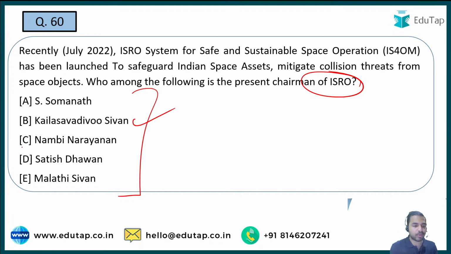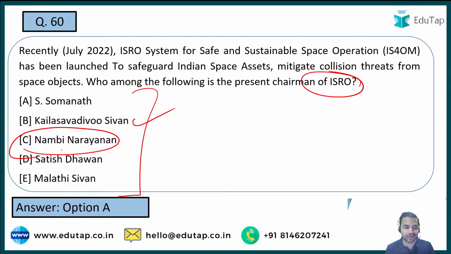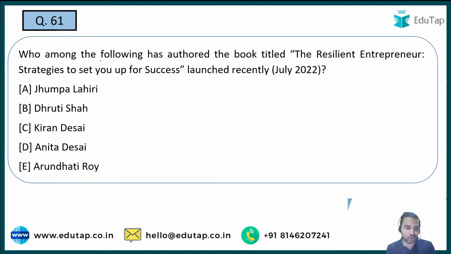So this name you must have seen, as recently a movie was released, that is Rocketry: The Nambi Effect. So here these kinds of options are basically mentioned to confuse you, to get you in the trap. And absolutely right guys, you are really smart that you have not got into that particular trap. And here the right answer is option A, that is S. Somnath. Very well done guys, really glad to see this. Manpreet is saying Bengaluru, Karnataka. Very good. Moving on to the next question.